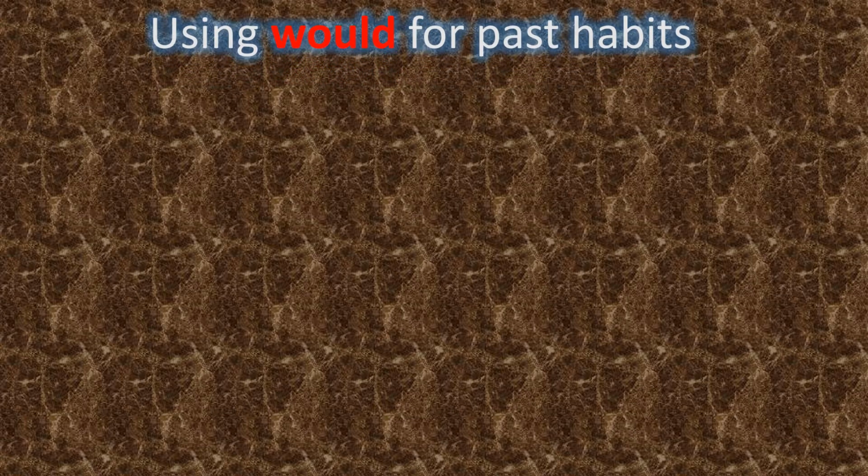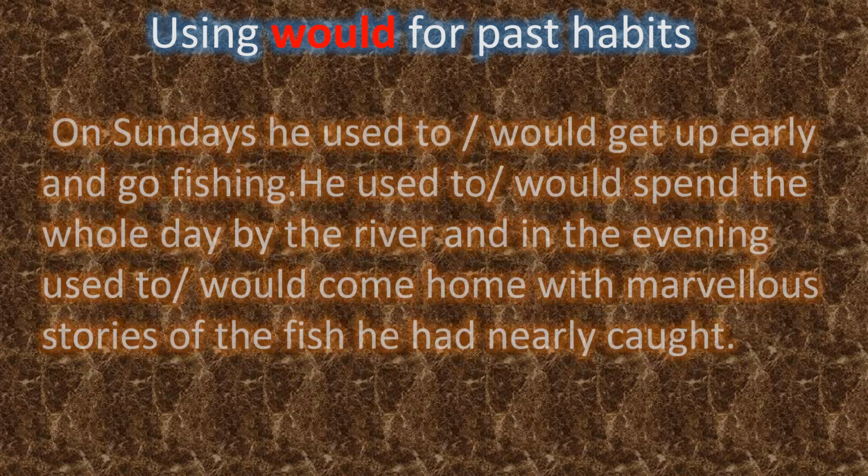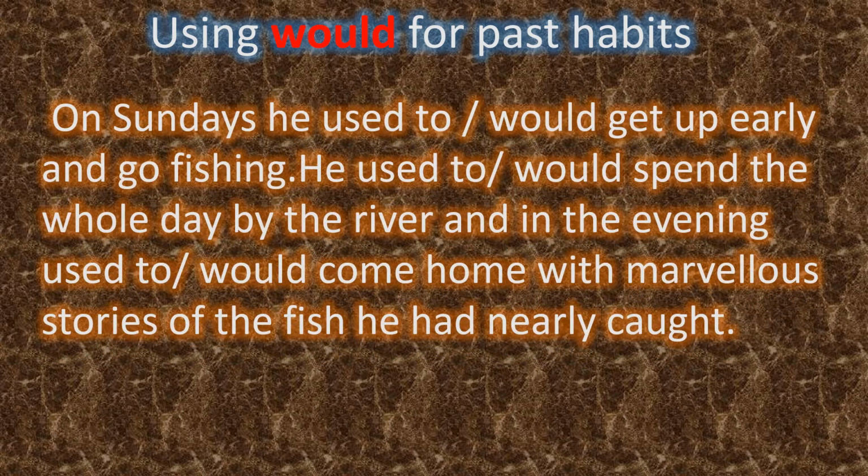This is the example which expresses past habits. I have told you that past habits are expressed through would or used to. If you observe this paragraph, on Sundays he used to or would get up early. That means he used to get up early or he would get up early. Both are equal. Okay. And go fishing.